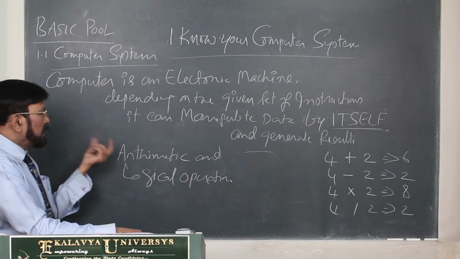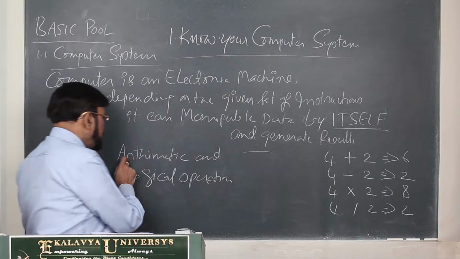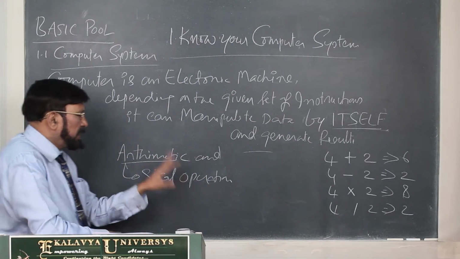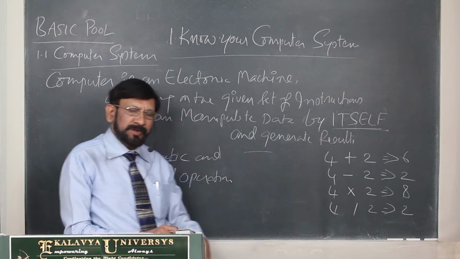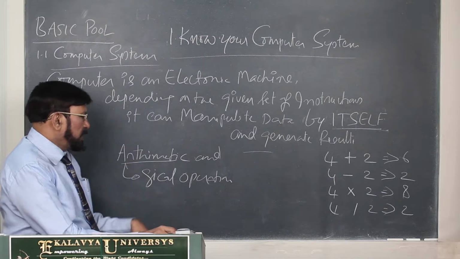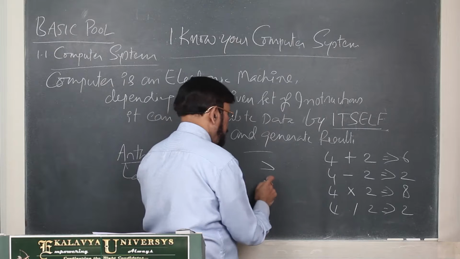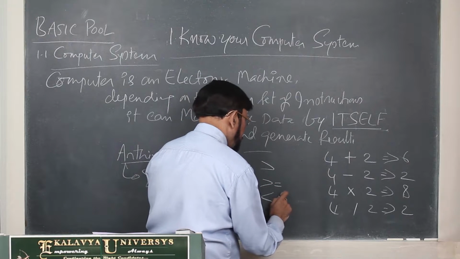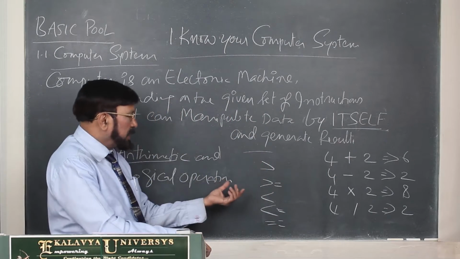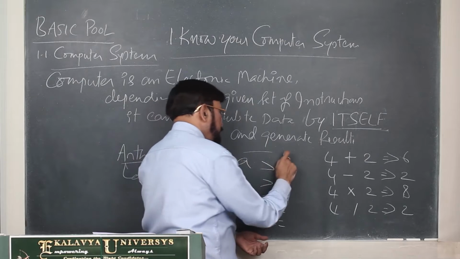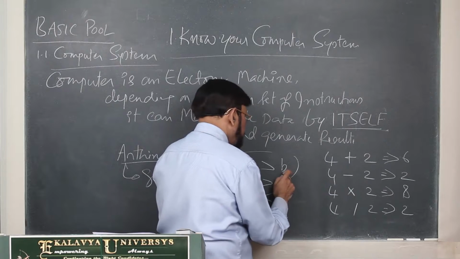And a computer can perform different types of operations. They can be classified into arithmetical operations and logical operations. These are all arithmetical operations. You know what is arithmetic. What are the logical operations? Logical operations means comparison, greater than or equal to, less than or equal to. Like that, we can compare: A is greater than B, where A's value is 9, B's value is 5.